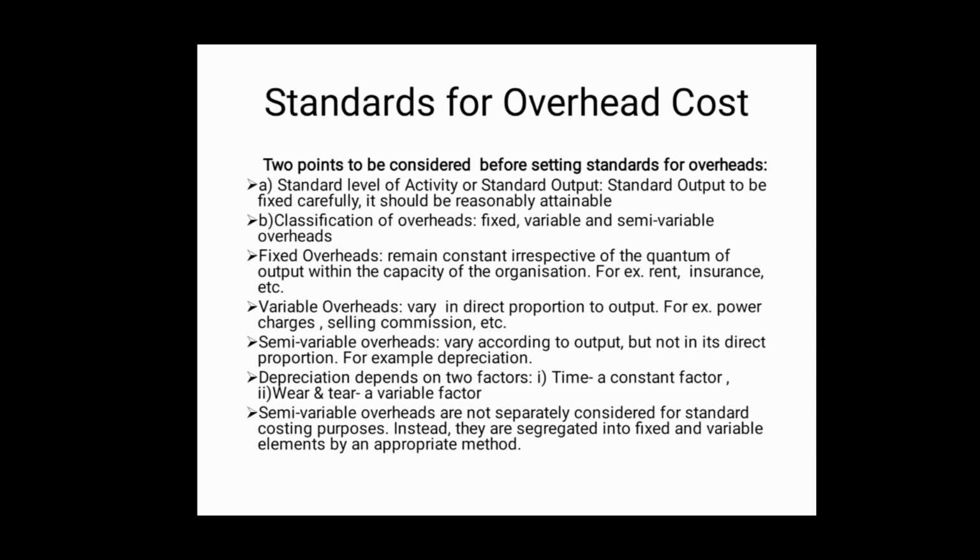So, naturally they will change in accordance with the change in the output, but not in direct proportion. Semi-variable overheads are not separately considered for standard costing purposes. Instead, they are segregated into fixed and variable elements by an appropriate method. So, here for the purpose of standard costing, standards are fixed for fixed overheads, that is fixed element is considered there and variable element is considered with variable cost or variable overheads. So, separately semi-variable overheads are not considered.